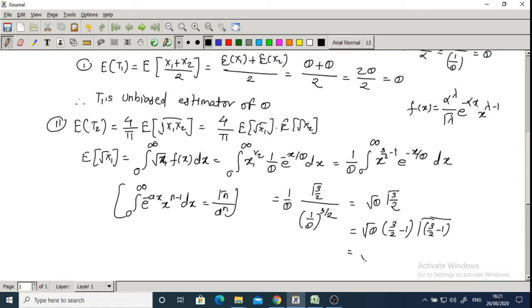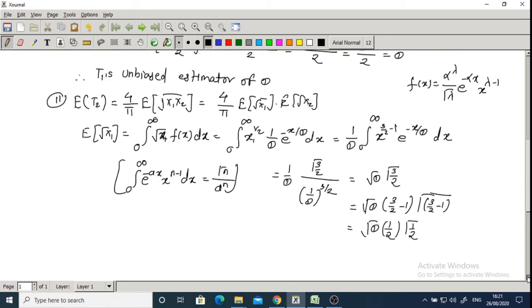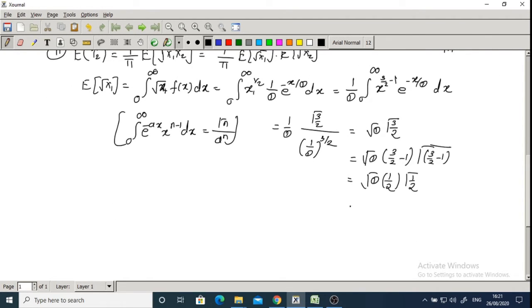So which is equal to square root theta, and this term 3 by 2 minus 1 is 1 by 2 and gamma 1 by 2. But we know gamma 1 by 2 is square root pi, correct? So we can replace that. So we get square root theta into square root pi, because gamma 1 by 2 is square root pi upon 2. So this is the answer for the expectation of square root of x1 or x.